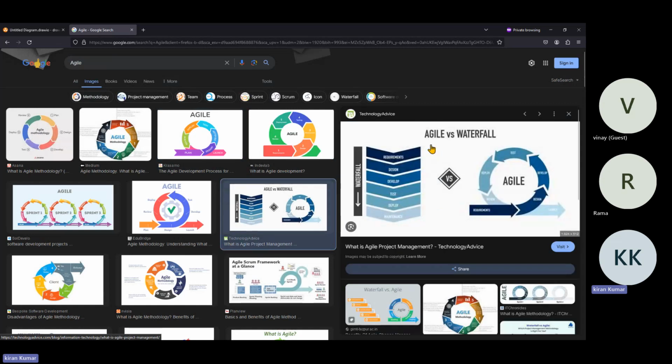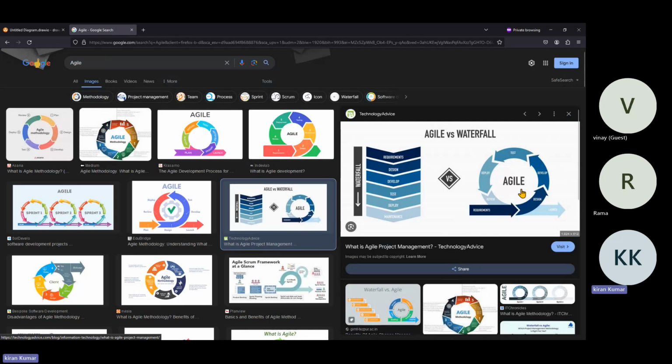So you can see agile versus waterfall method. In the waterfall method, the entire application is developed, and only after that is it released. But here, it is piece by piece: the front end is one piece of code, the back end is another piece of code, and there are a lot of other things. In the front end also, user ID and password, OTP, and so on, all of these are done one by one.